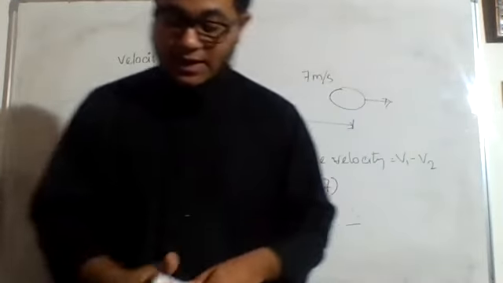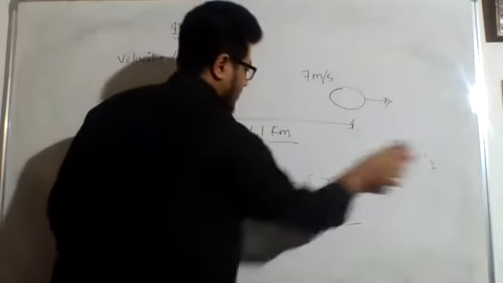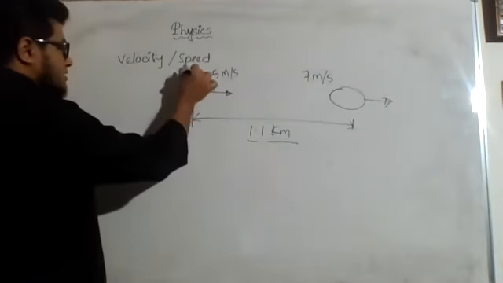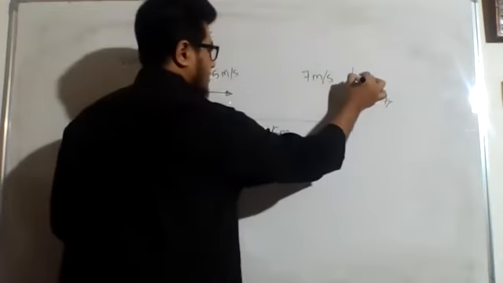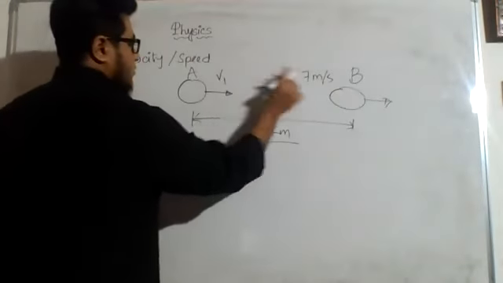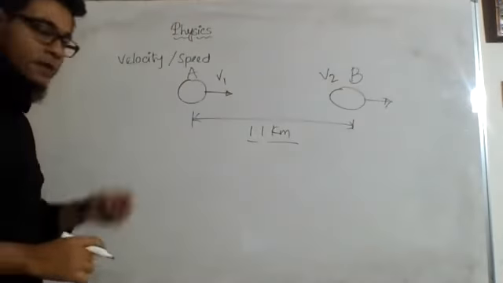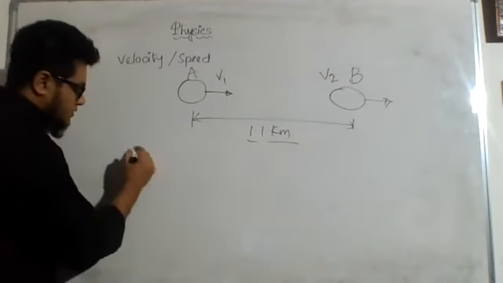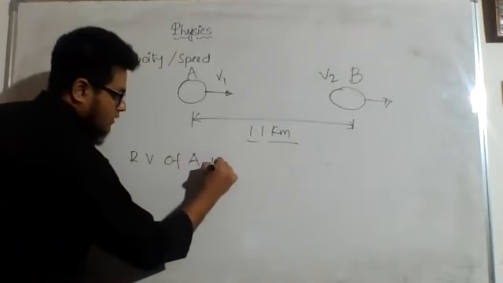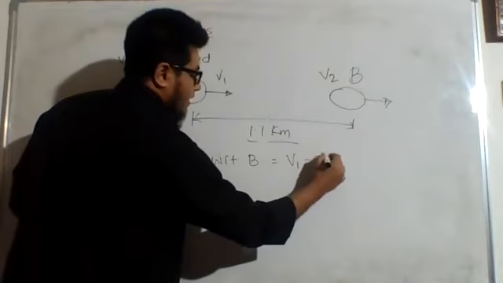There is another aspect from which we can discuss this. Let us say this is object A and this is object B, and the velocity of A is v1 and the velocity of B is v2. If you are asked the relative velocity of A with respect to B, then it will be v1 minus v2.